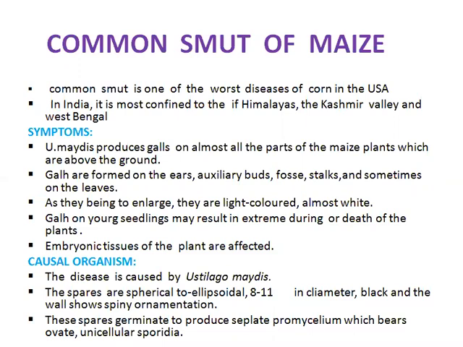When it comes to the symptoms of the disease, galls infect the aerial parts of the maize plants. The galls are formed on the ears, axillary buds, tassels, stalks, and sometimes on the leaves also. These symptoms enlarge from the initial stage to the severe stage.